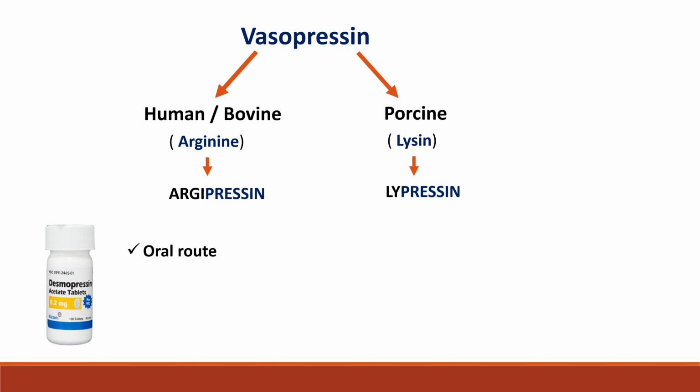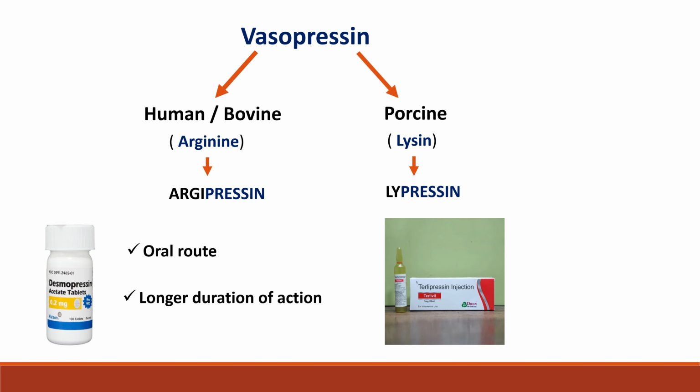Desmopressin can be given by oral route, whereas only injection forms are available in the case of vasopressin. Desmopressin has a longer duration of action, whereas vasopressin has only a shorter duration of action. Terlipressin, which is a prodrug of lypressin, can be used in case of esophageal bleeding. Terlipressin has more vasoconstrictor effects when compared to antidiuretic activity. Lypressin has a longer duration of action, same as desmopressin.